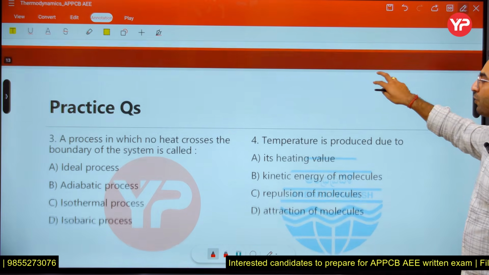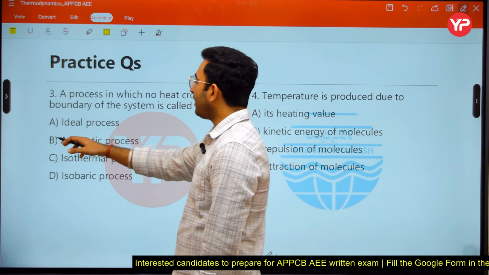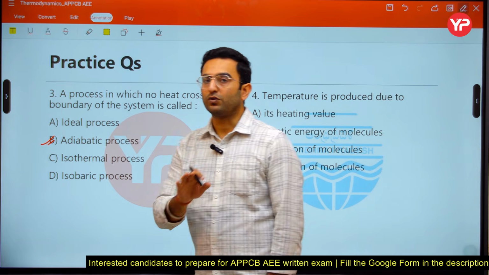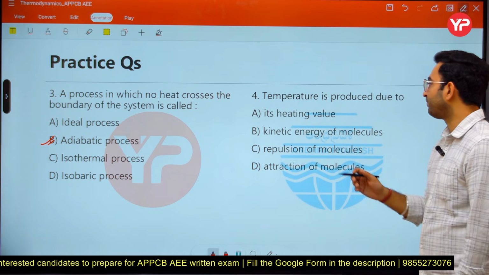Next question: a process in which no heat crosses the boundary of the system. That is a very simple case. Here we have an adiabatic process, in which there is no heat transfer involved, and you are going to see that in the first law of thermodynamics also.